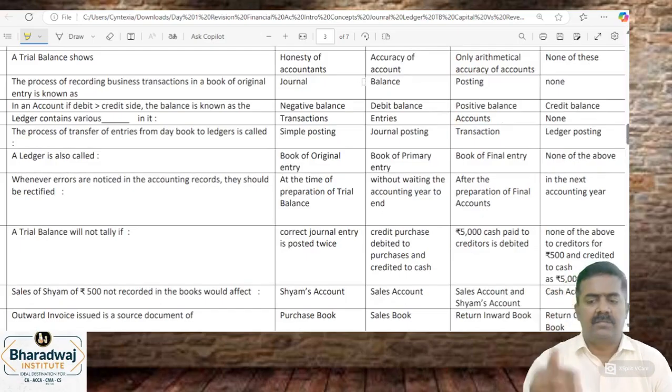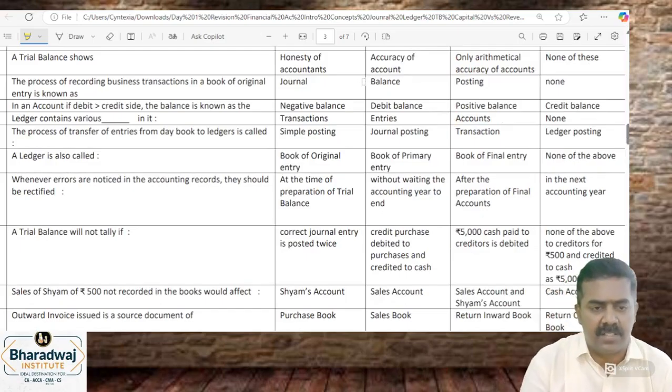Next. Try பண்ணுங்க. Next set. Try பண்ணுங்க.